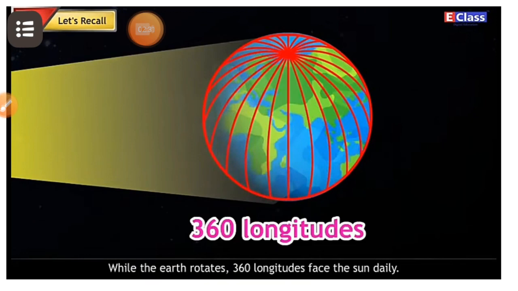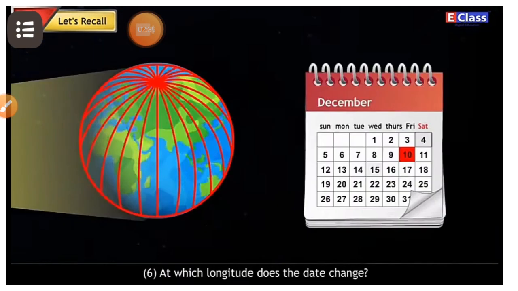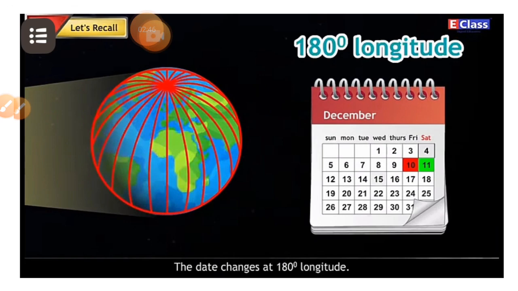Answer. While the Earth rotates, 360 longitudes face the Sun daily. Next question, that is 6. At which longitude does the date change? Answer. The date changes at 180 degree longitude.